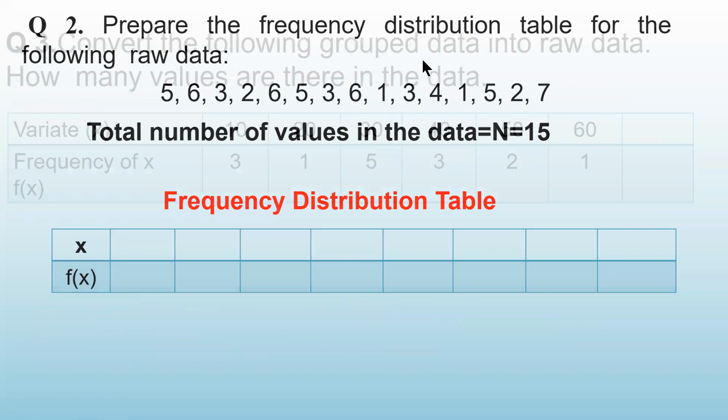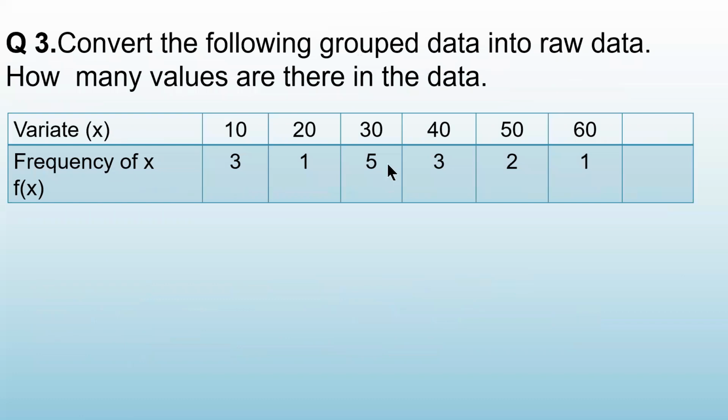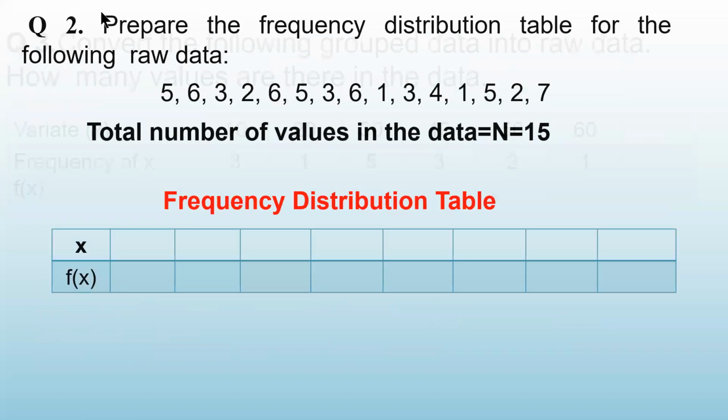Now look at the second question. Prepare the frequency distribution table for the following raw data. एक raw data दिया है आपको and you have to prepare the table. जैसे हमने अभी क्लास में किया था. So this is a good exercise for you. Write the values of x and write the frequencies. This is the table. Now you can see here. यहाँ पर x कौन कौन से वैल्यूज ले रहा है? 1 है, 2 है, तो वो ही वैल्यूज आप लिख सकते हो.